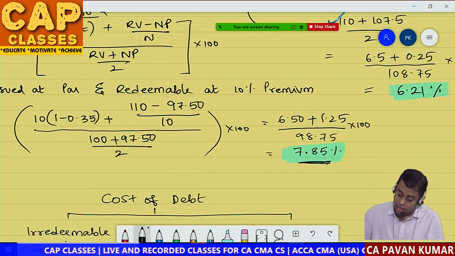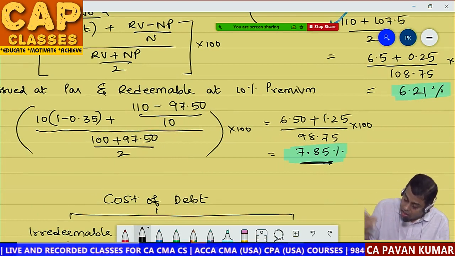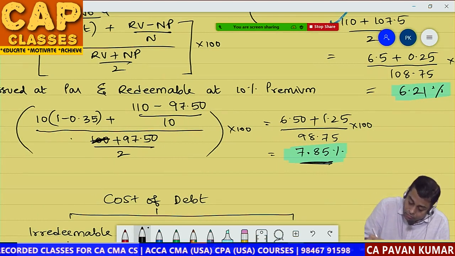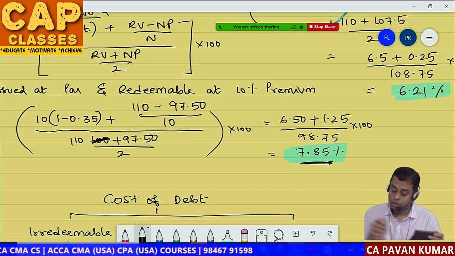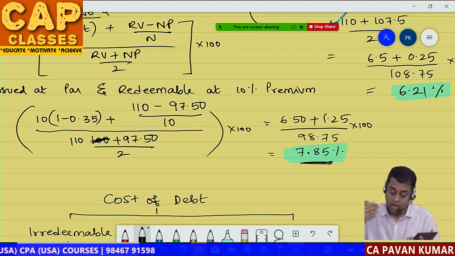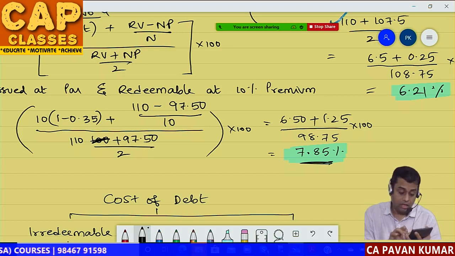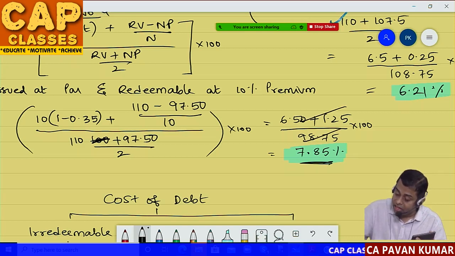Okay, listen carefully. In first situation, by mistake we have written 100 in the denominator. It should be 110, because the redemption value is 110, no? So let us recalculate again. 110 plus 97.5 divided by 2, that is 103.75. So please be careful, my dear friends.